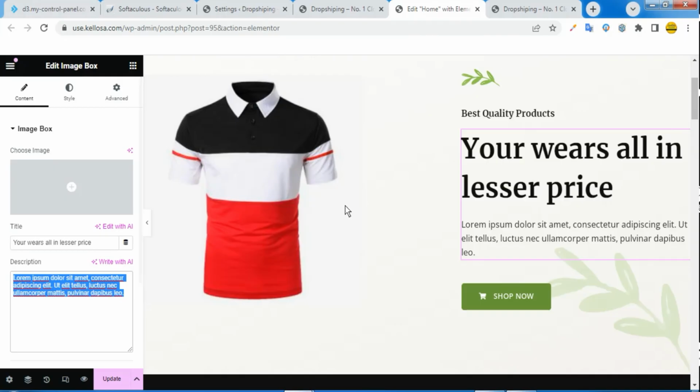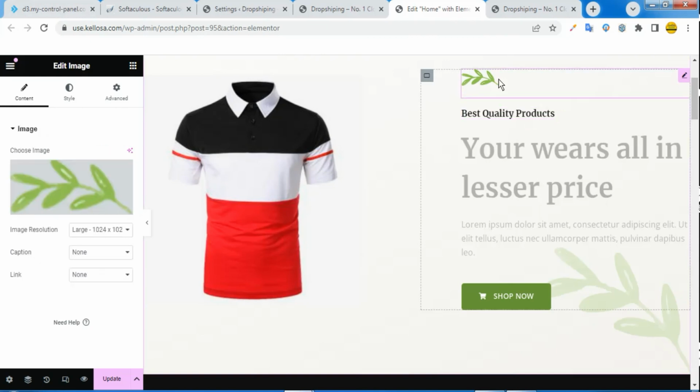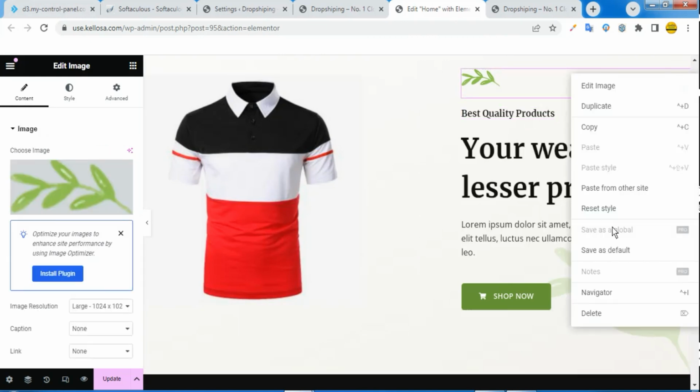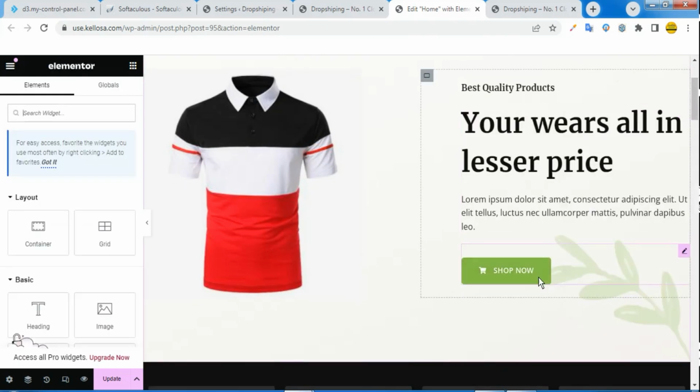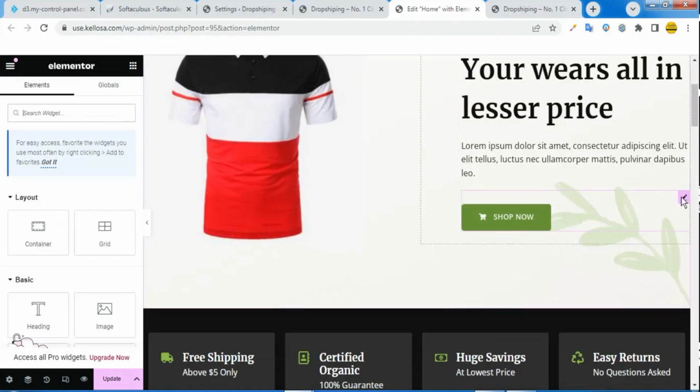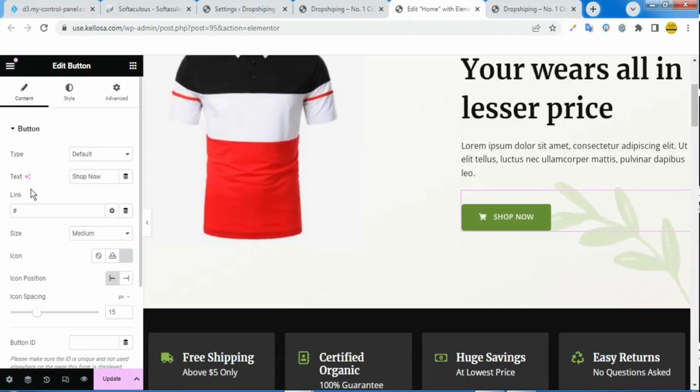And for this guy, I don't really need this, so I'll delete it rather. And for this shop now, I will still leave it. Once you click on any of this, just like this pen icon, you can always edit it right here. So I'm going to leave that for now.